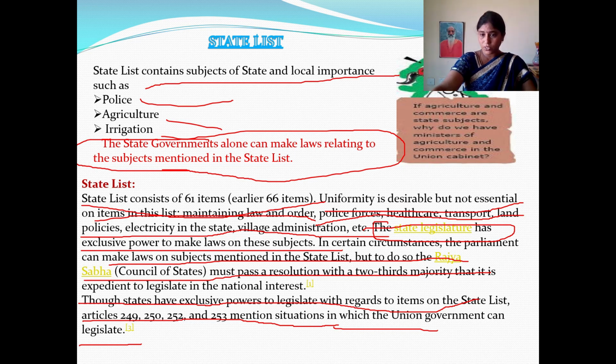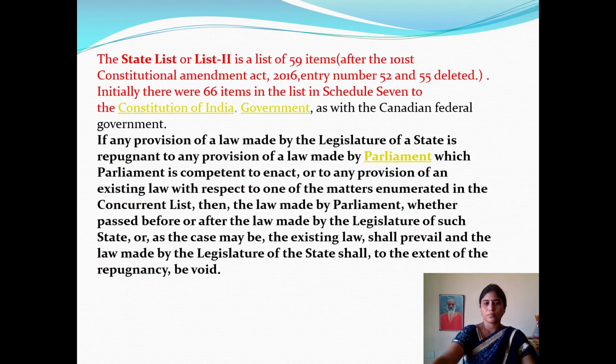Regarding state list subjects, states have a lot of powers, but if the central government feels it is necessary to interfere or take some decisions related to the state list, those decisions are also declared by our central government.